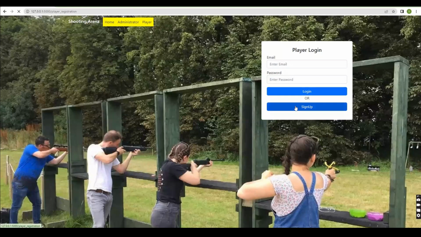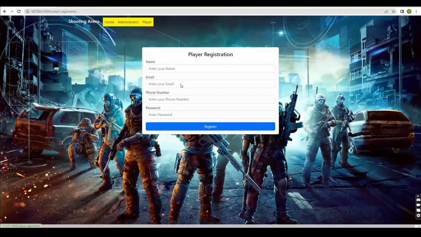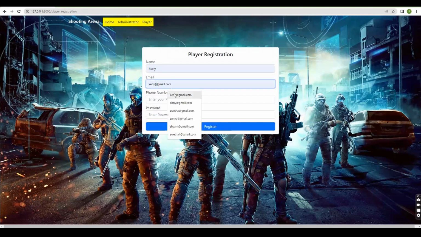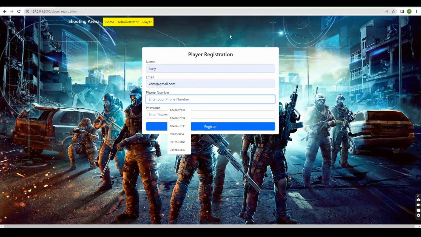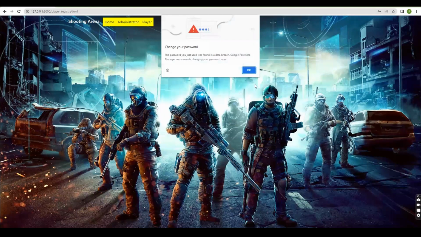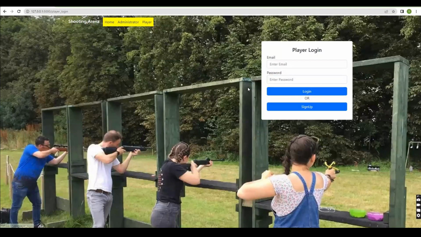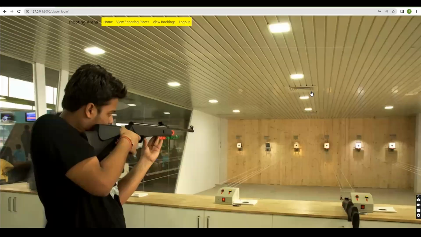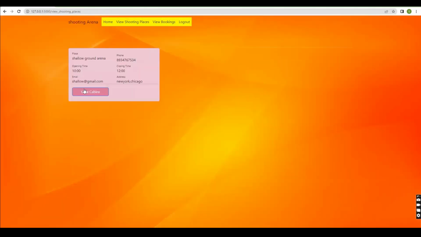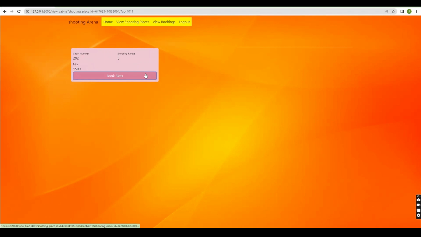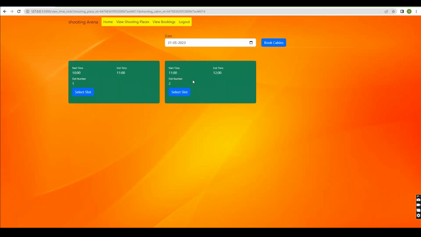The player will get registered into the website with the name, email address, phone number, and password. After registration, the player will log in with the registered email address and password. So this is the homepage for the player. Here the player can view the shooting places which are added by admin, view the cabins, and book the slots by clicking the book slots button.